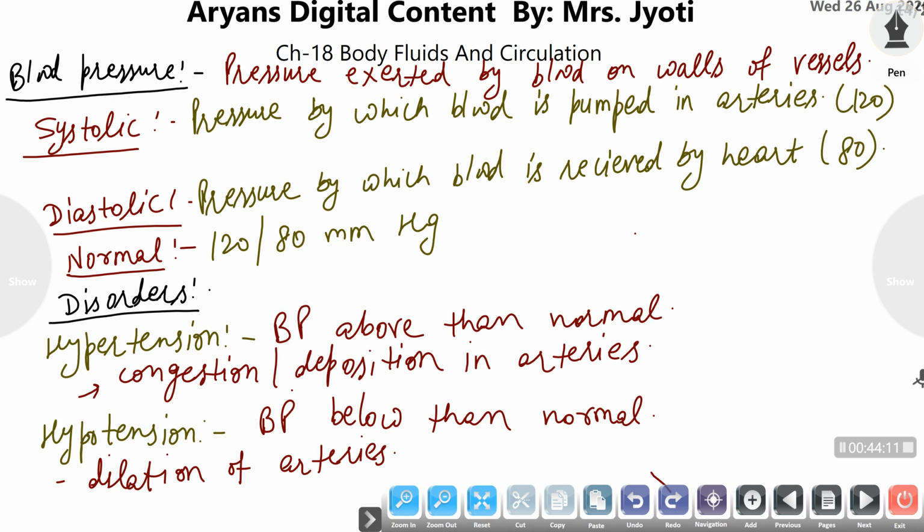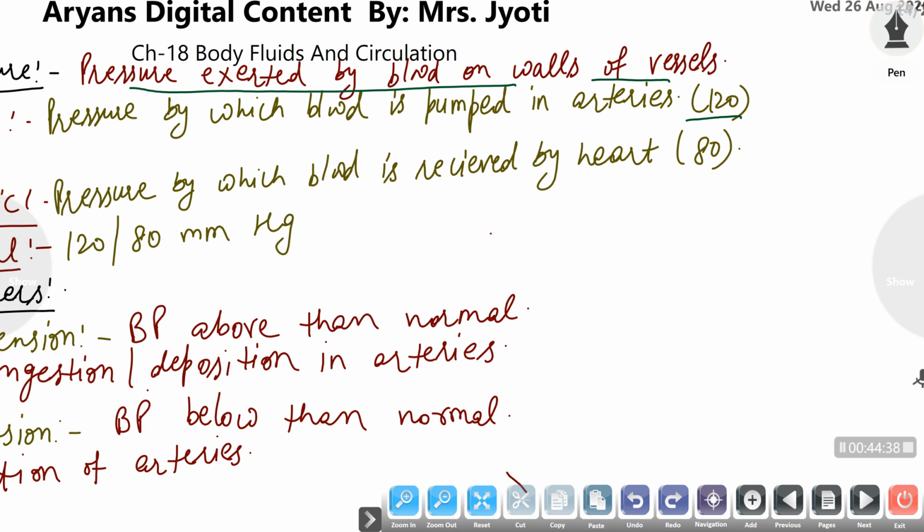So, to determine whether the heart is acting properly or not, blood pressure is also measured. So, what is blood pressure? The pressure which is exerted by blood on the walls of blood vessels is termed blood pressure. The arteries have a higher blood pressure, and the veins have a different blood pressure than arteries. Arteries generally have a pressure of 120 mmHg,